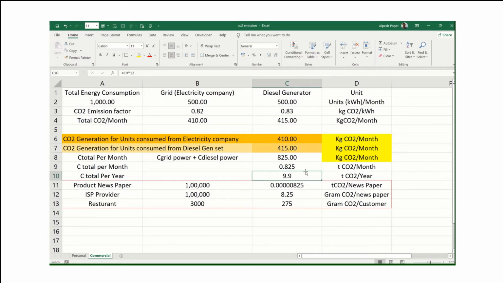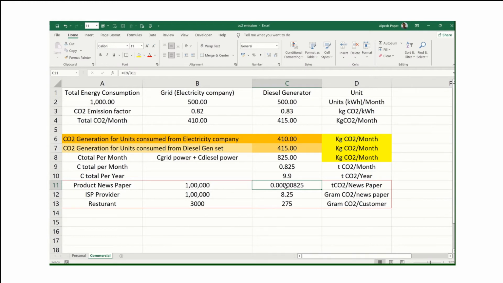Now just for an example, once we know that I am generating 825 kg CO2 on a monthly basis, let's say I am a newspaper company and I am using these 1000 units monthly to run my machines, and my machines are producing 1 lakh, 100,000 newspaper copies. When you want to calculate how much carbon we are generating per newspaper, we can simply divide 0.825 by 1 lakh. So we will get that for every newspaper we are generating this much carbon dioxide.